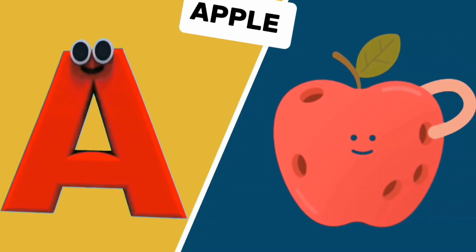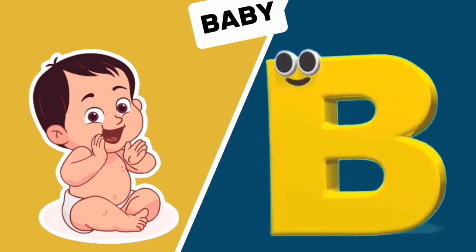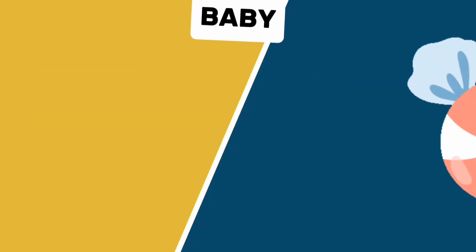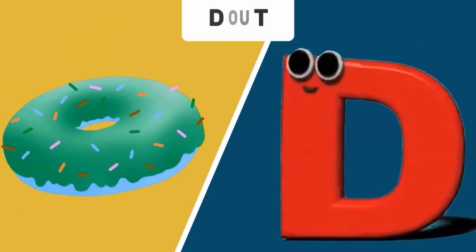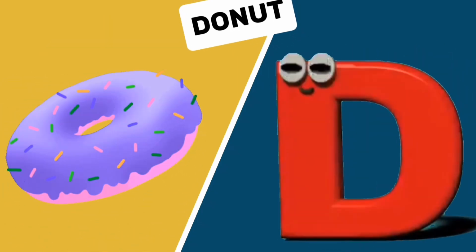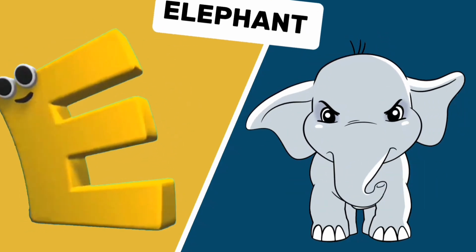A is for apple, apple. B is for baby, b. C is for candy, candy. D is for donut, d. E is for elephant, elephant.